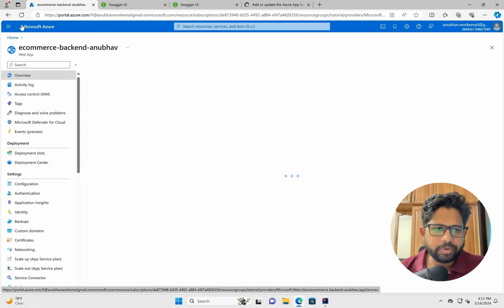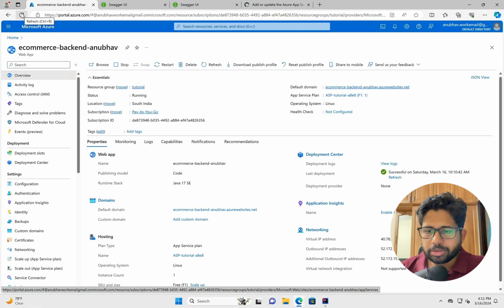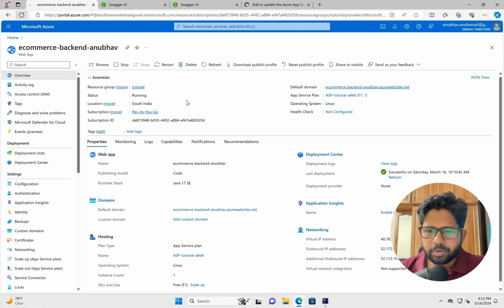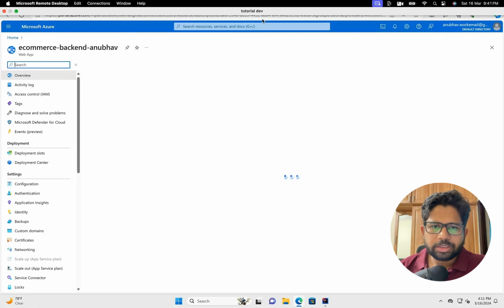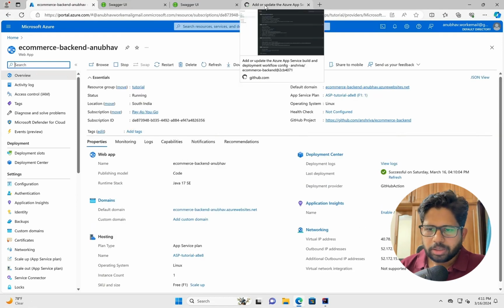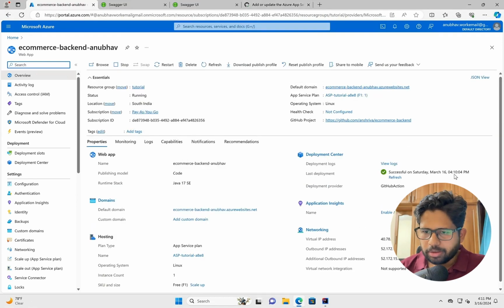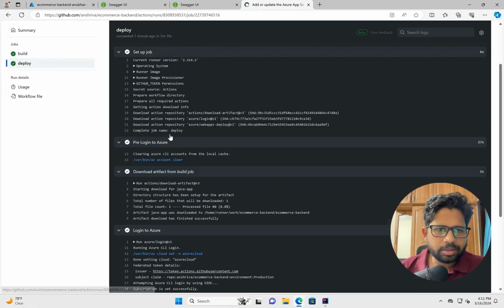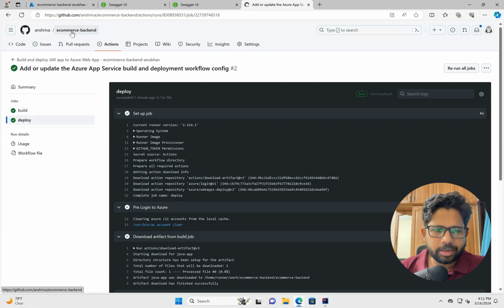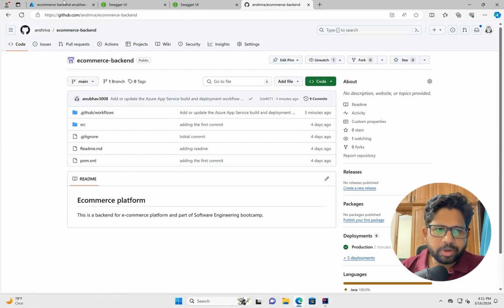I'll click on overview and I'll reload the page so that you can see the latest stuff. Let me reload everything. So you see things are successful. Number one, here you see the latest deployment at 4 p.m. And also the things are successful here in the GitHub as well. The deployment being successful. And this is my code base.